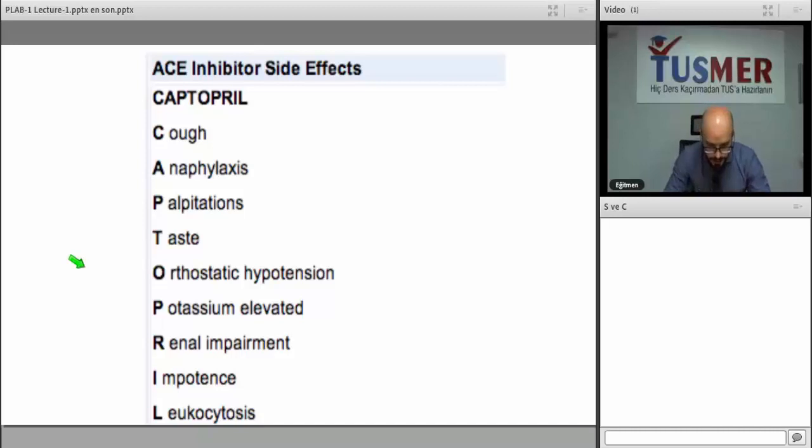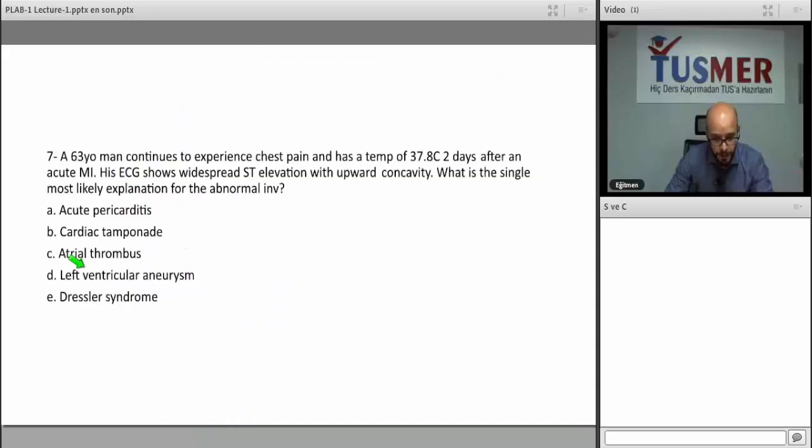Exam, which is more, let's say, relying itself, of course, on textbook information or textbook knowledge. Let's go on. We will have a 63-year-old man who continues to experience chest pain,